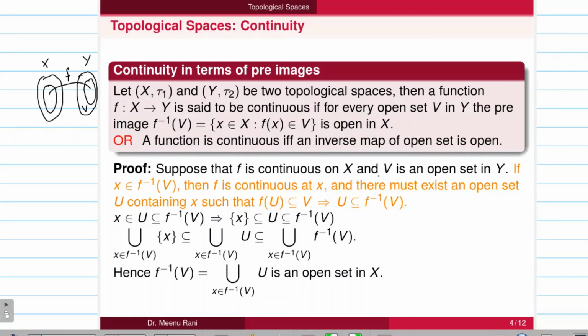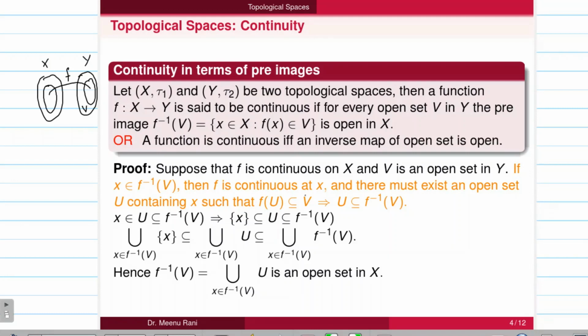Then we have to prove that the inverse image of V, that is f inverse V, is also open in X. For this, let us take one element x from f inverse V. This is also from X, and it is given that the function is continuous at each point of X also.